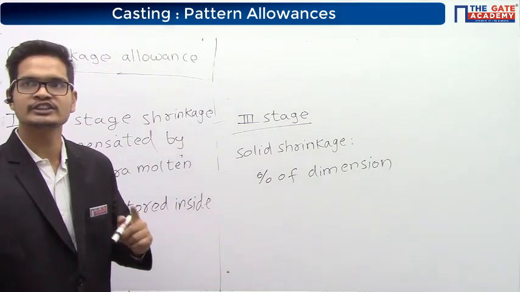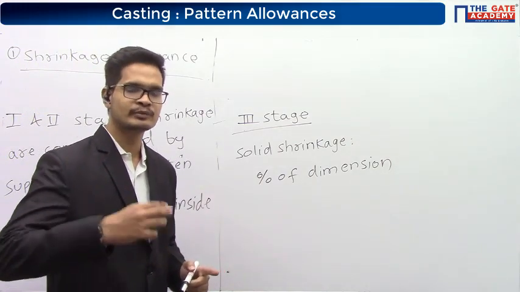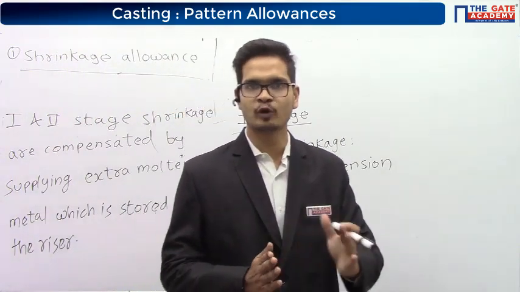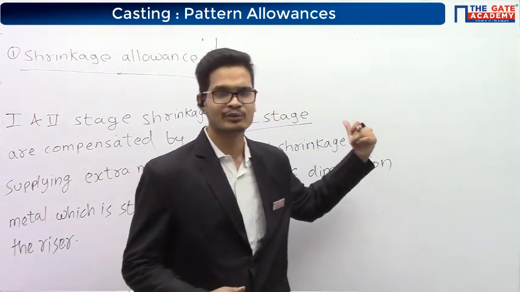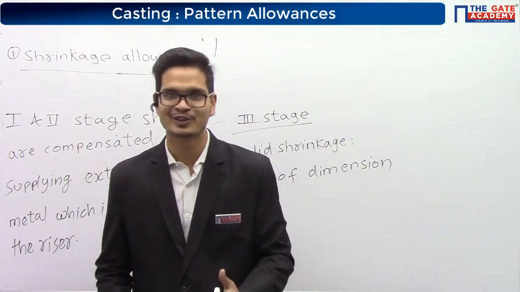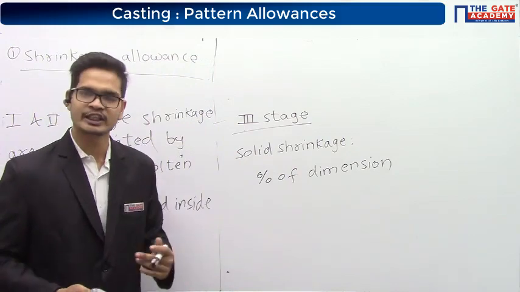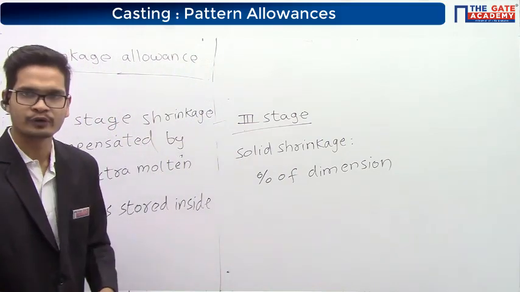These are by default, that is if nothing is mentioned. If something is mentioned, then you have to take whatever is mentioned. You don't have to get emotional that sir told it will be volume only or dimension only. Whatever is mentioned, take that. If nothing is mentioned, then take what I have told.